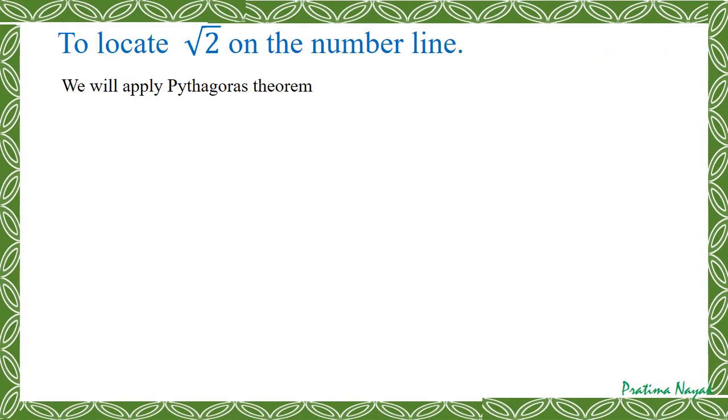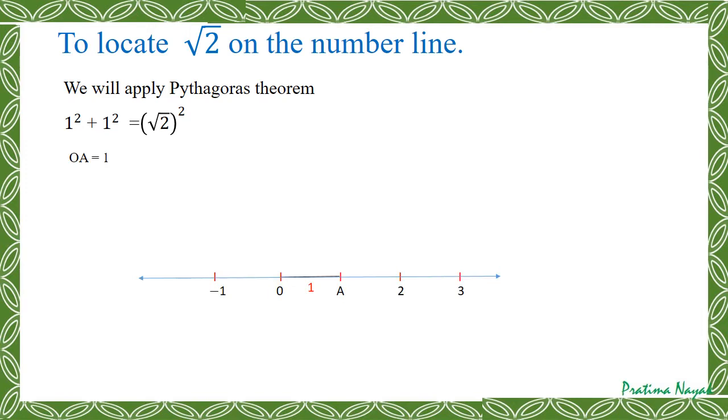To locate square root 2 on the number line, we'll apply Pythagoras theorem. We'll apply square of 1 plus square of 1 is equal to square of root 2. So on the number line, I'll mark 1 unit as A. So that will be the side of the right triangle.